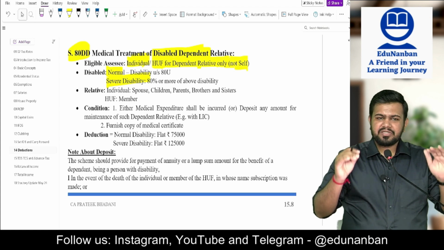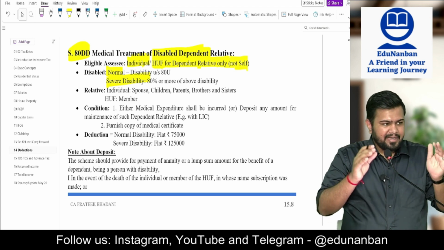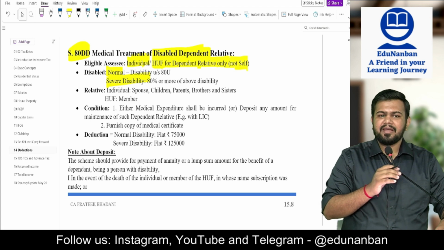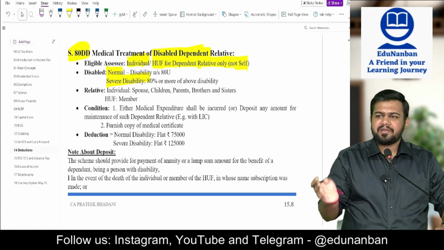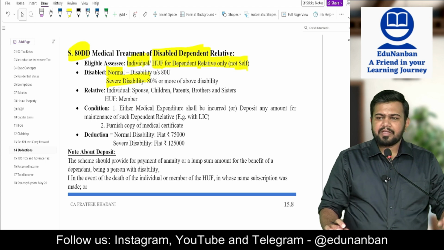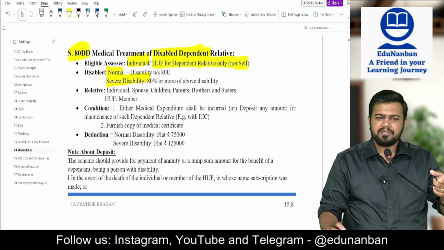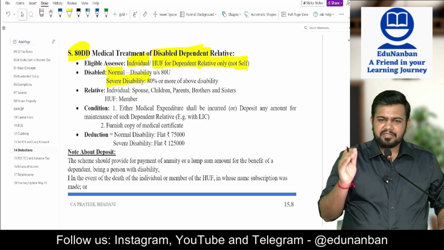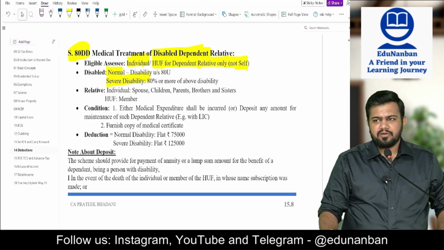Now this section is applicable only if the individual has a relative and that relative is dependent on that individual and that relative is disabled. There are two types of disability, normal disability and severe disability. Normal disability is less than 80% organ damage, severe disability is more than 80% organ damage.